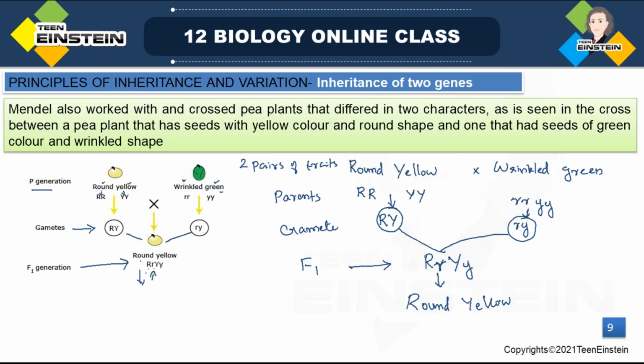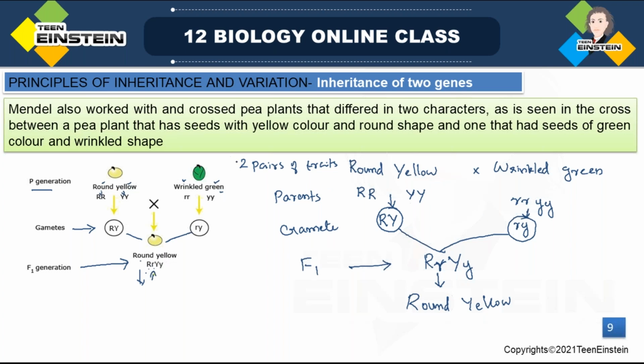Okay. So here, by using symbols, we wrote this. Y for dominant yellow seed color and small y for recessive green seed color. Right? Don't get confused when we are considering two characters. And here capital R for dominant round shaped seed and small r for wrinkle shaped seed. Okay.